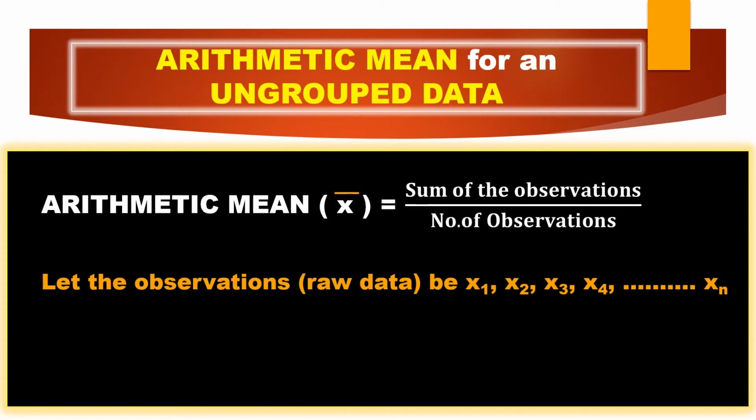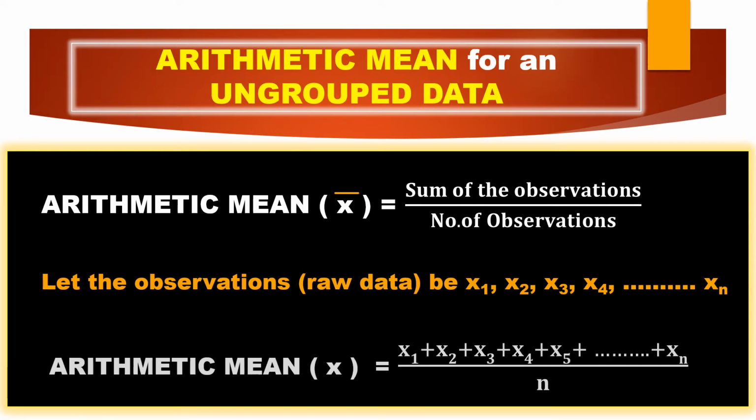Whenever observations are not arranged, you can also name them raw data. So let me take x1, x2, x3, x4, x5, up to xn, meaning there are some observations in between also, and the last term is the nth term. Now I'll write the formula. We know that arithmetic mean is represented by x bar equals, and in the numerator you should add all the observations. So I'm adding each and every observation, and the addition symbol is plus, so I put plus between each observation.